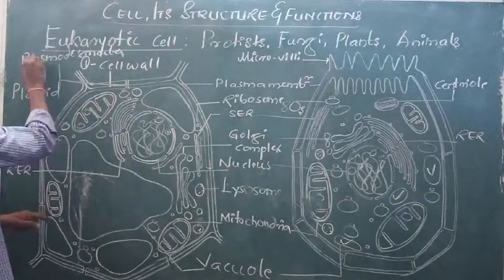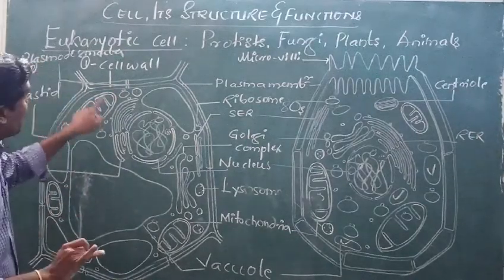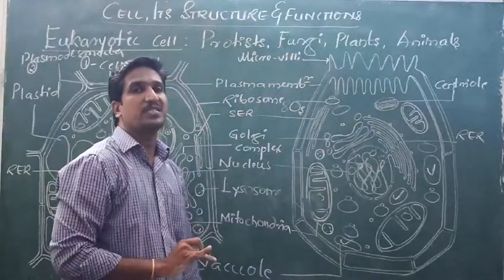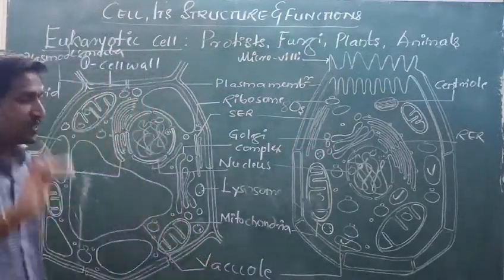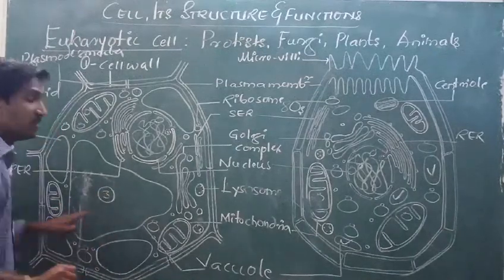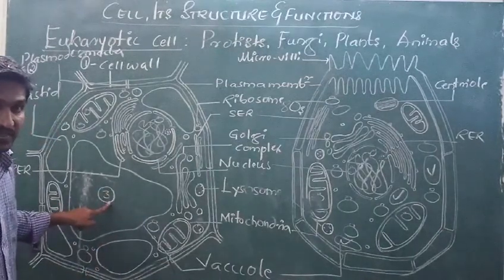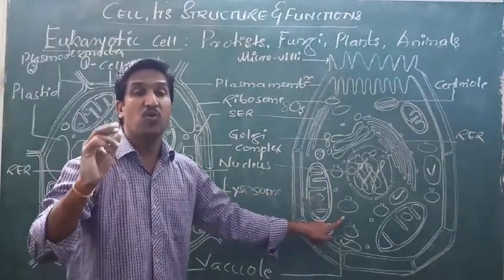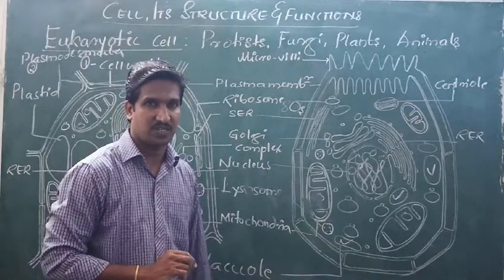This is the second one. So plasmodesmata are present in plant cells. They are absent in the animal cell. Third one, large sized vacuole is present. Here in animal cell, small sized, more number of vacuoles are present.